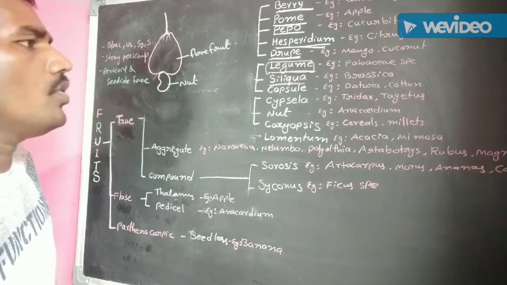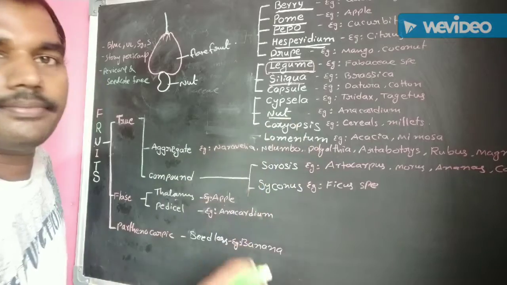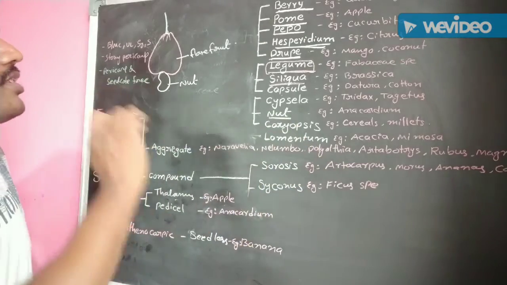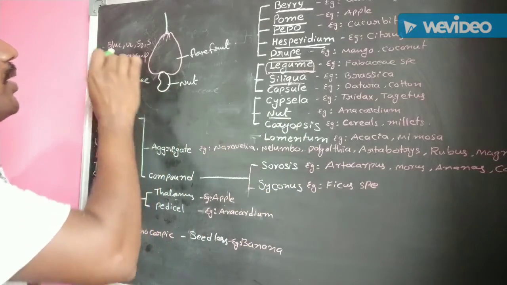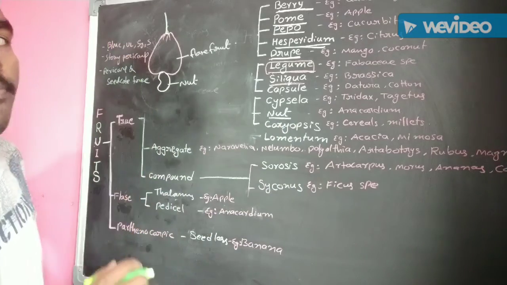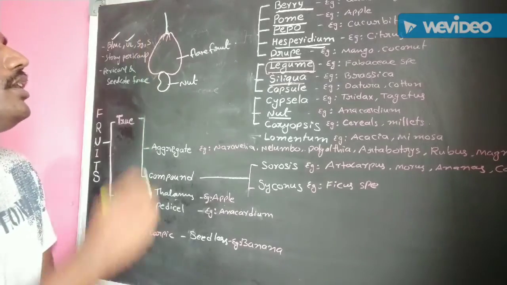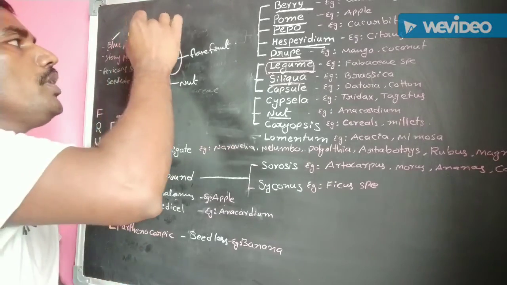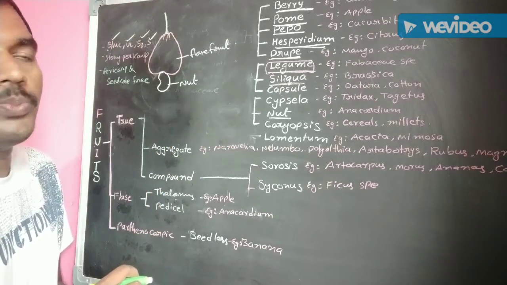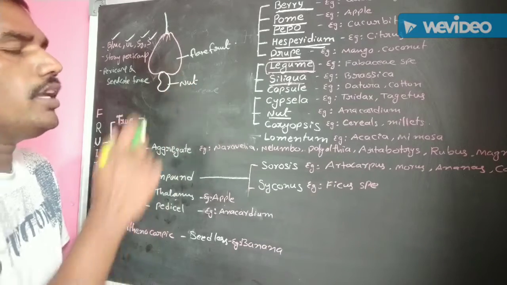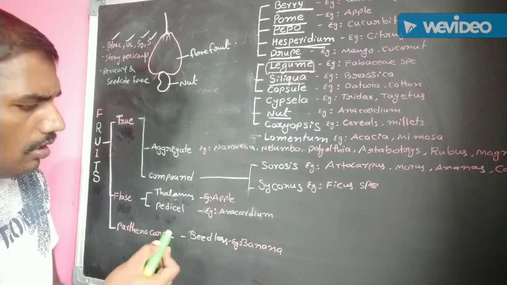Dry indehiscent fruit, that one is nut. In this, the fruit is developed from bi or multicarpellary unilocular syncarpous superior ovary. You know already cashew nut. It is one of the false fruits.